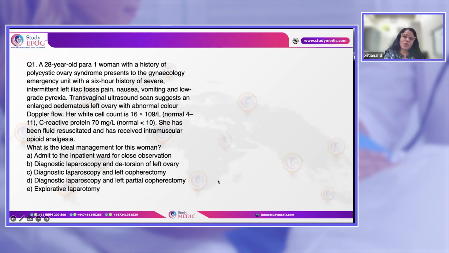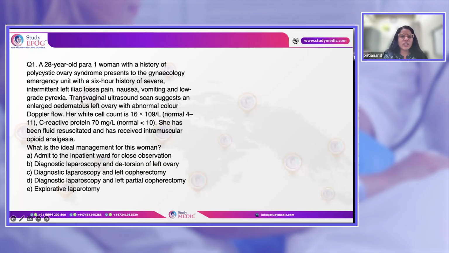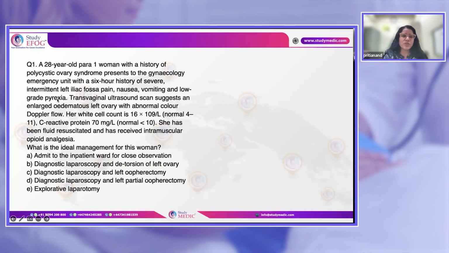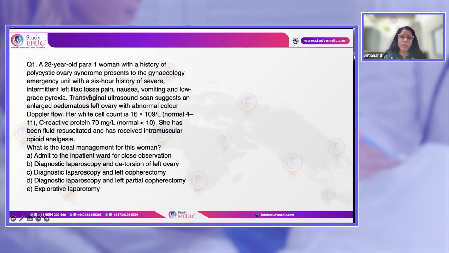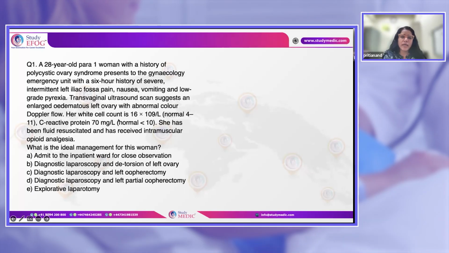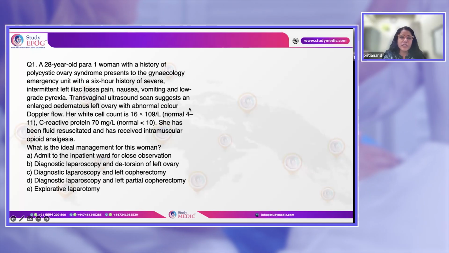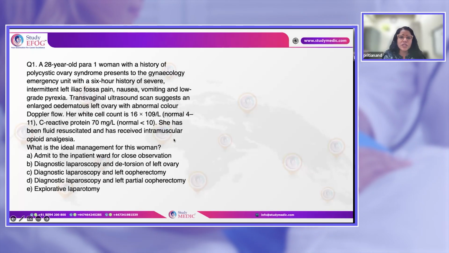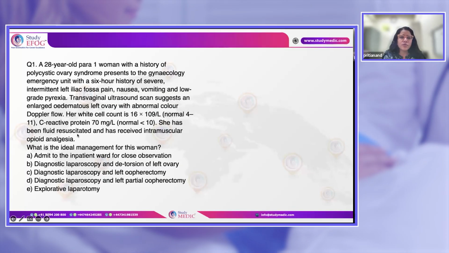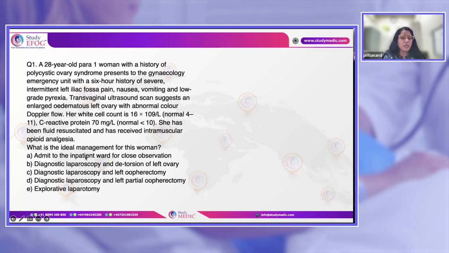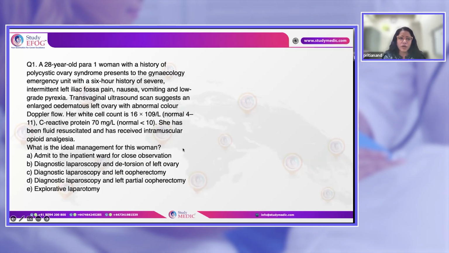So, a 28-year-old para-1 woman with a history of PCOS presents to the gynecological emergency unit with a 6-hour history of severe intermittent left iliac fossa pain, nausea, vomiting, low-grade pyrexia. Transvaginal scan suggests an edematous large ovary with abnormal blood flow. White blood cell count is increased, CRP is increased, and she has been fluid resuscitated and has received an intramuscular opioid injection. And what is the ideal management for her?